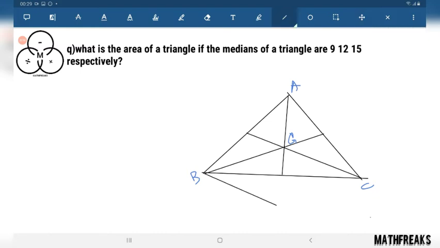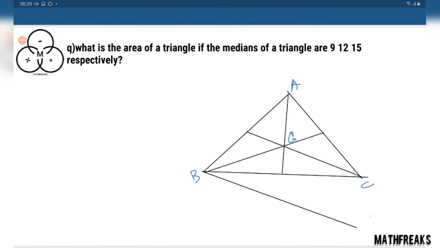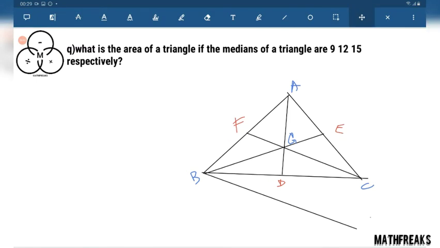We draw this line parallel to CF, and we will extend this DG to cut here.